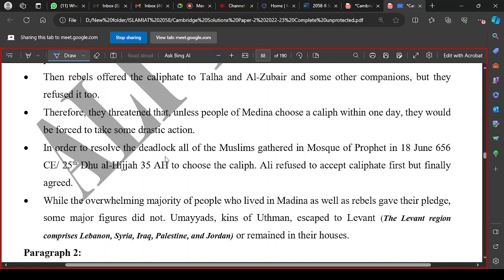So in order to resolve the deadlock, all the Muslims gathered in the Prophet's mosque. It was the 25th of Zulhajj 35 AH to choose a caliph, and Ali initially refused, but finally agreed. He was accepted by an overwhelming majority of the people who lived in Medina. And I told you that Talha and Zubair were the first to acknowledge him as a caliph.